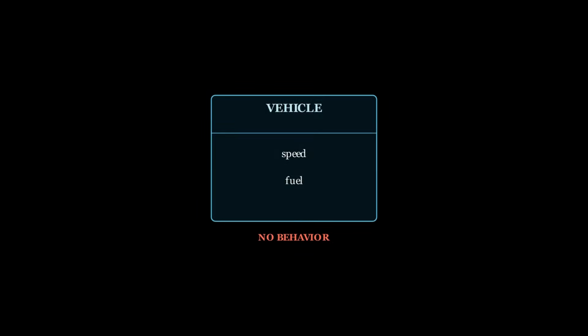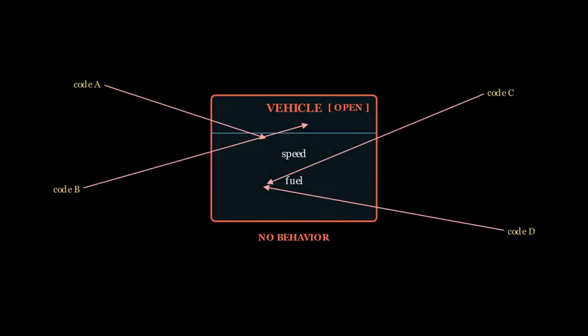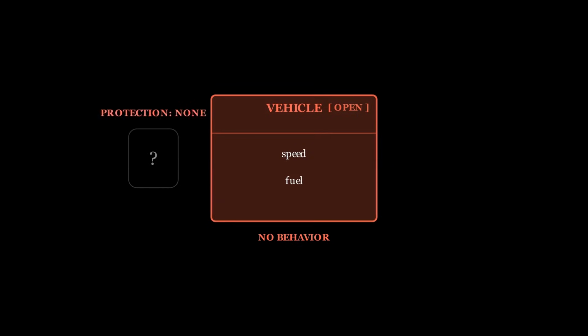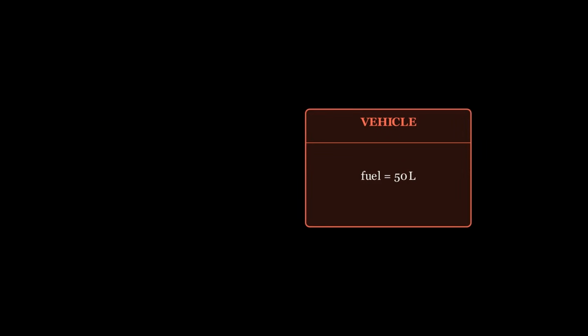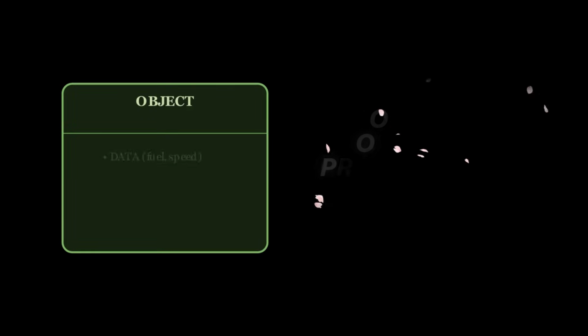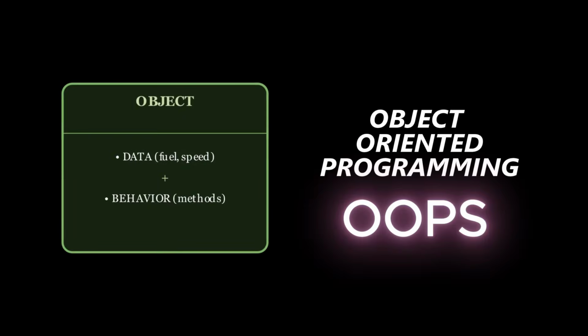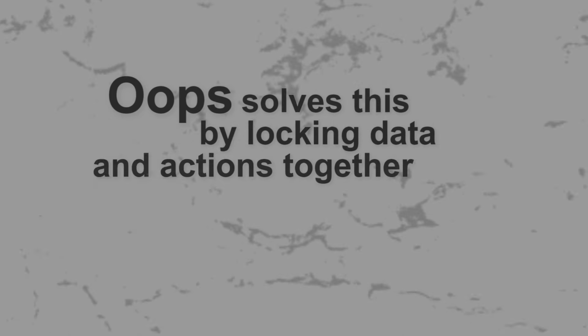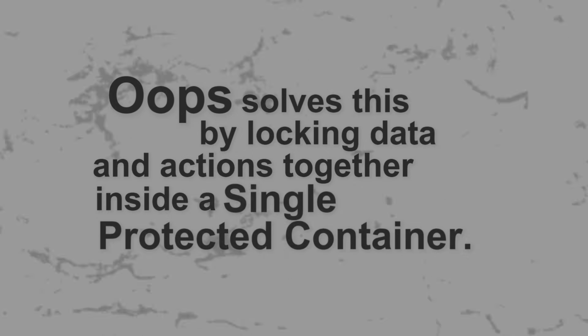The major risk with plain structures is that any part of your code base can directly modify the values. There is no protection layer. If a rogue line of code accidentally sets your vehicle fuel capacity to -50, the compiler will not stop you. This complete lack of security is what led software engineers to develop object-oriented programming, commonly known as OOPS. OOPS solves this by locking data and actions together inside a single protected container.